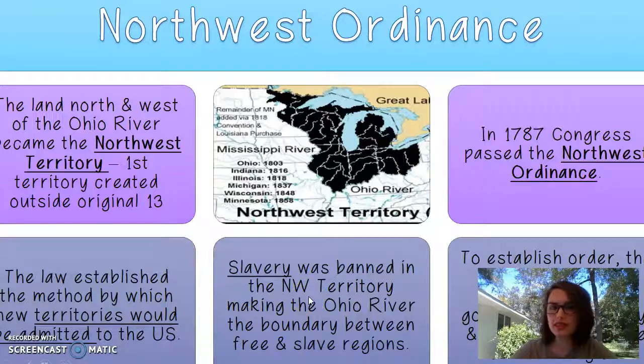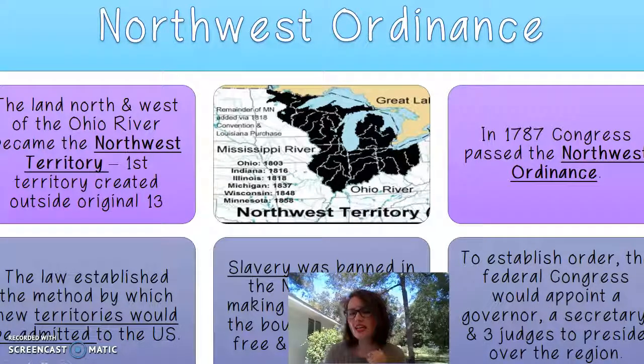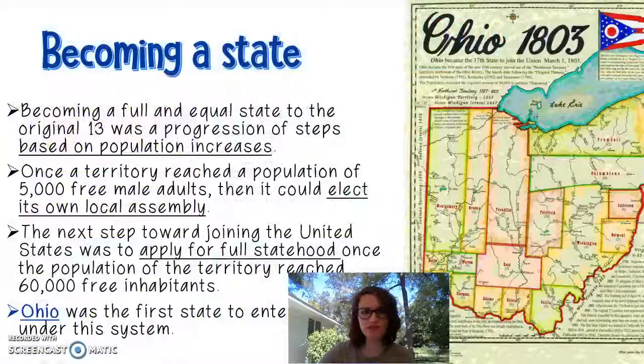And a really cool thing that they decided to do, well, you don't really need slavery there, so they decided to ban that in those regions. So this sets a boundary, though, making the Ohio River the boundary between free and slave regions. To establish order, the federal Congress appoints a governor, secretary, and 3 judges to preside over the region.